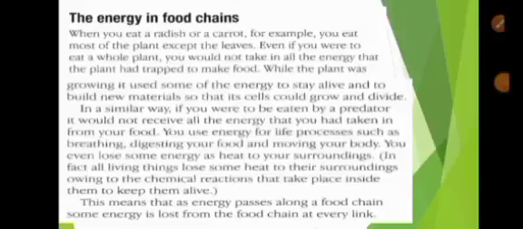The energy in food chains. When you eat a radish or a carrot, for example, you eat most of the plant except the leaves. Even if you were to eat the whole plant, you would not take in all the energy that the plant had trapped to make food. While the plant was growing, it used some of the energy to stay alive and to build new materials so that its cells could grow and divide.